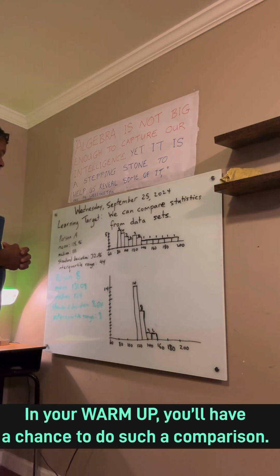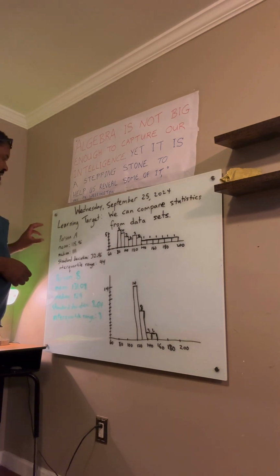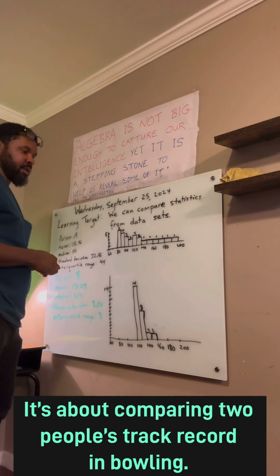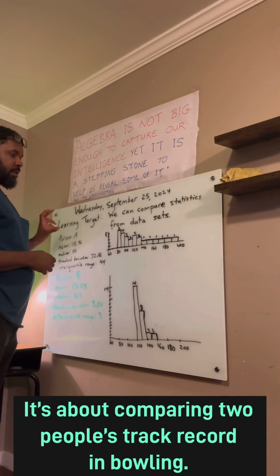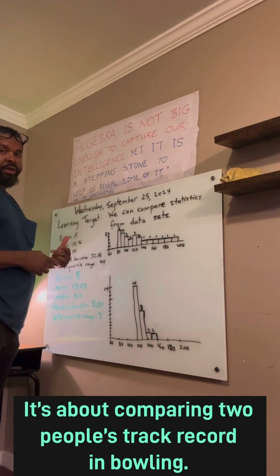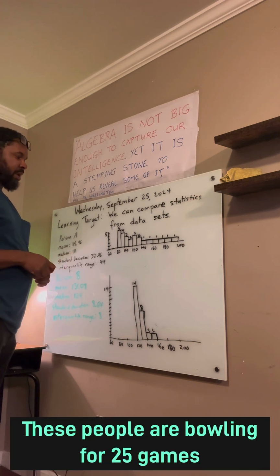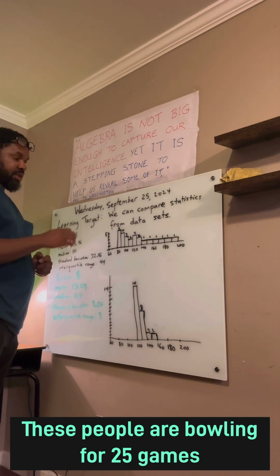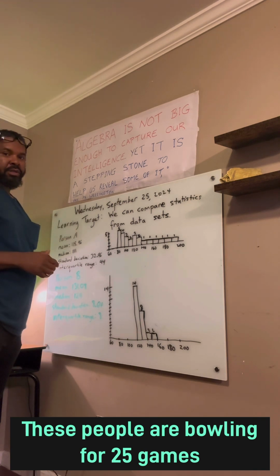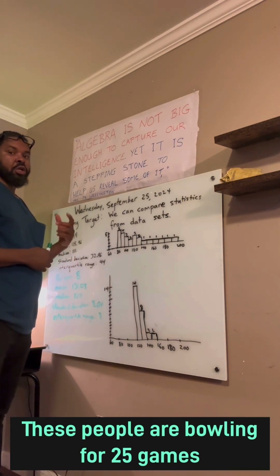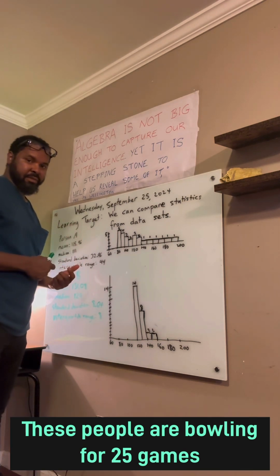So we're going to have this scenario, as you see in your warm-up sheet, about two people's track record in bowling. These people are bowling for 25 games. Each person, A and B, has bowled for 25 games.